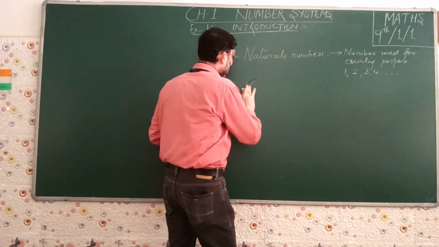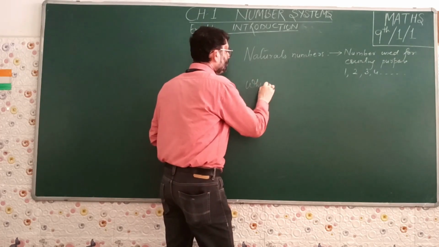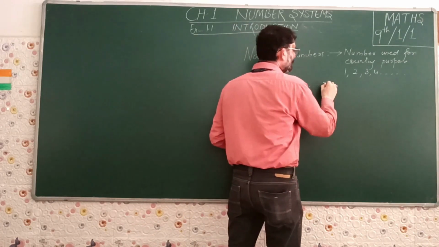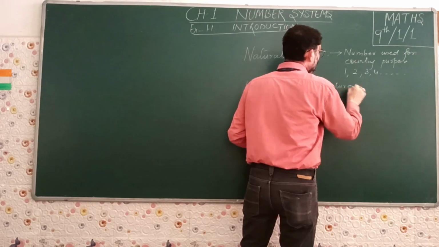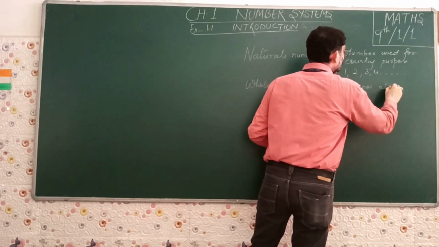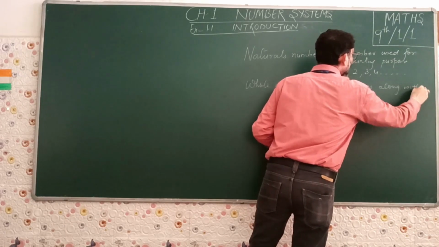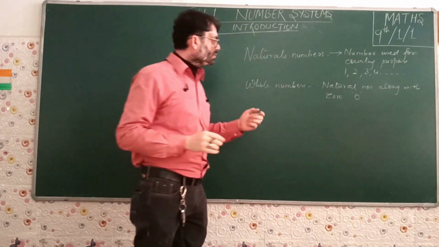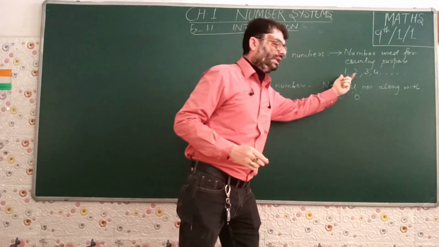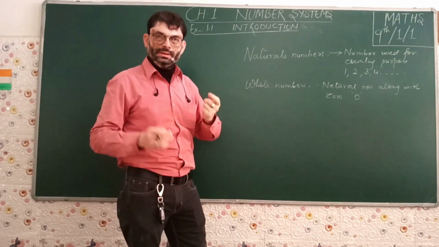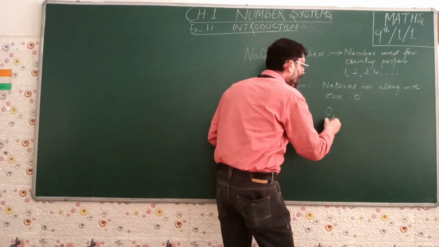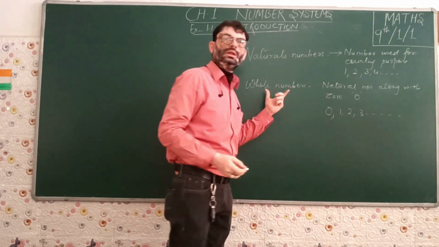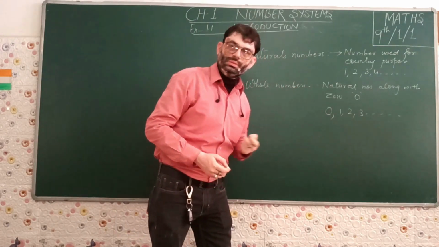So the second type of number that we came to know was whole numbers, that is, natural numbers along with zero. Natural numbers started from 1, and whole numbers start from 0, along with all the natural numbers: 1, 2, 3, 4, 5 and so on.